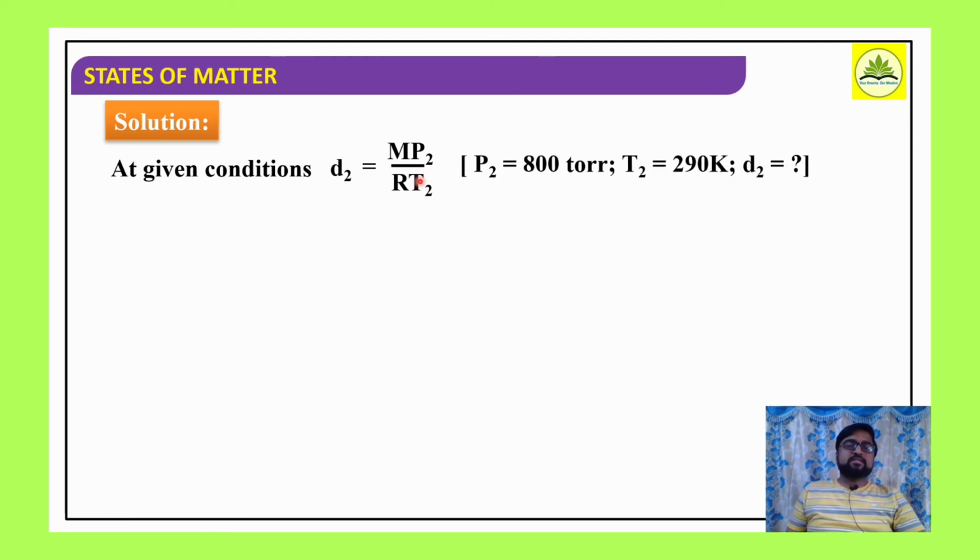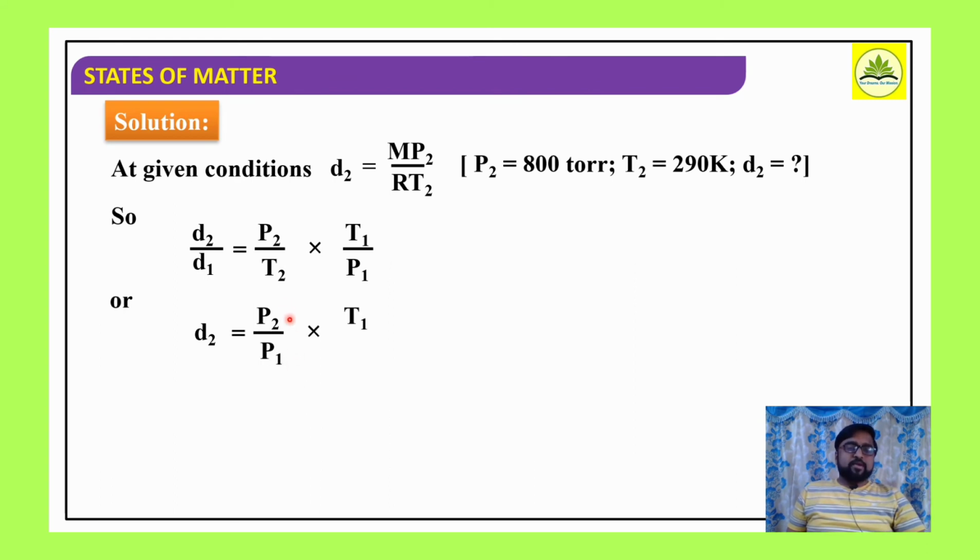So what is the given condition? Pressure is 800 torr and temperature 290 Kelvin. We have to find the density at the given conditions. So D2 by D1 is equal to P2 by P1 into T1 by T2. So D2 is equal to P2 by P1 into T1 by T2 into D1.